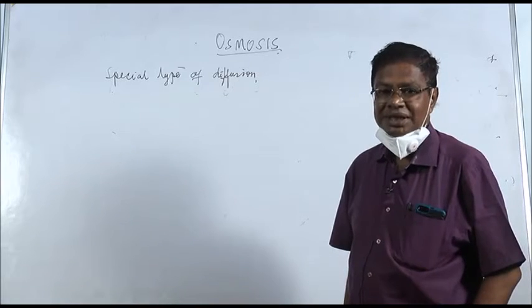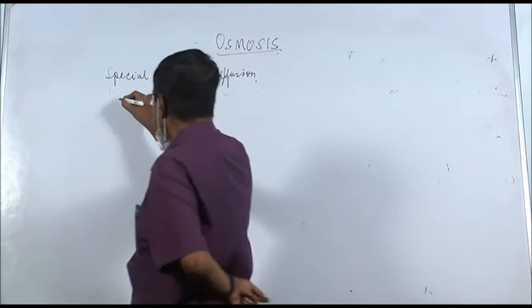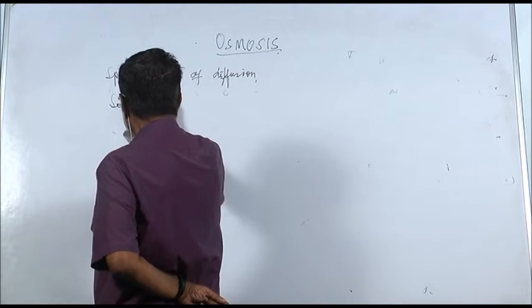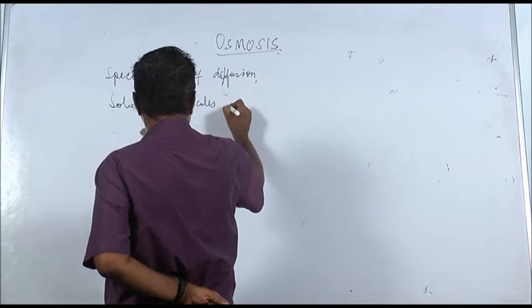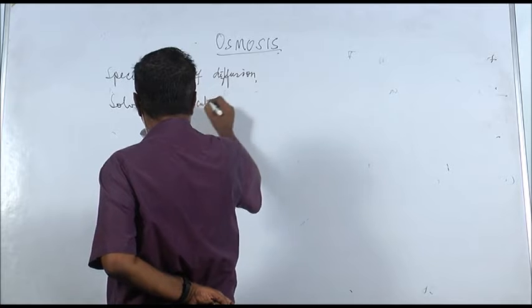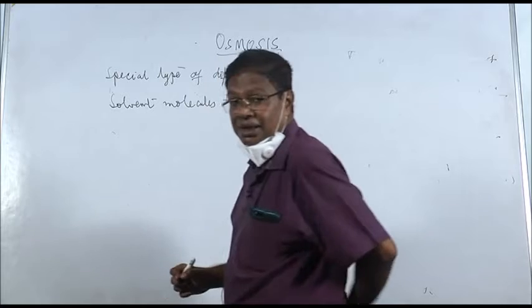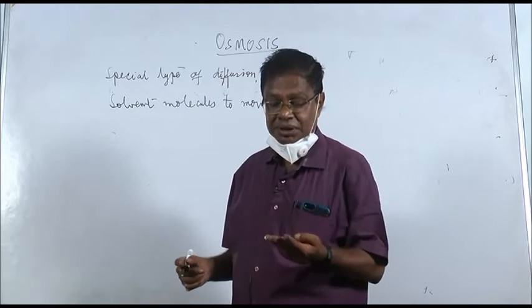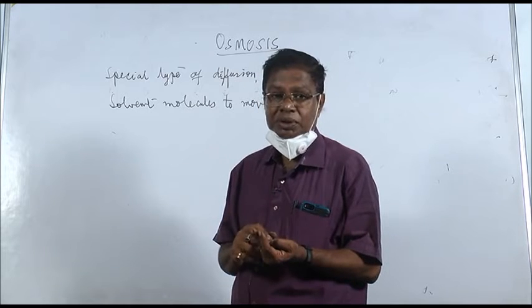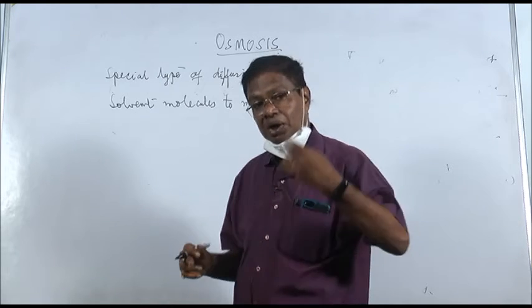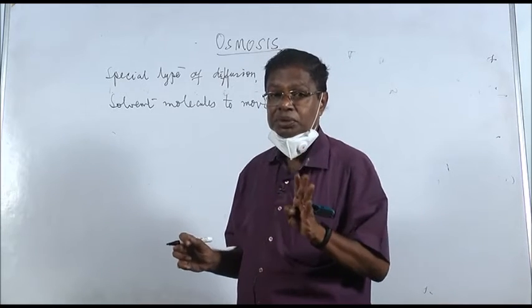What is it? Here, it involves only solvent molecules to pass through, to move. Remember, in diffusion, whether it is solvent molecules or solute molecules or gas molecules, all of them move. But here, only solvent molecules move.